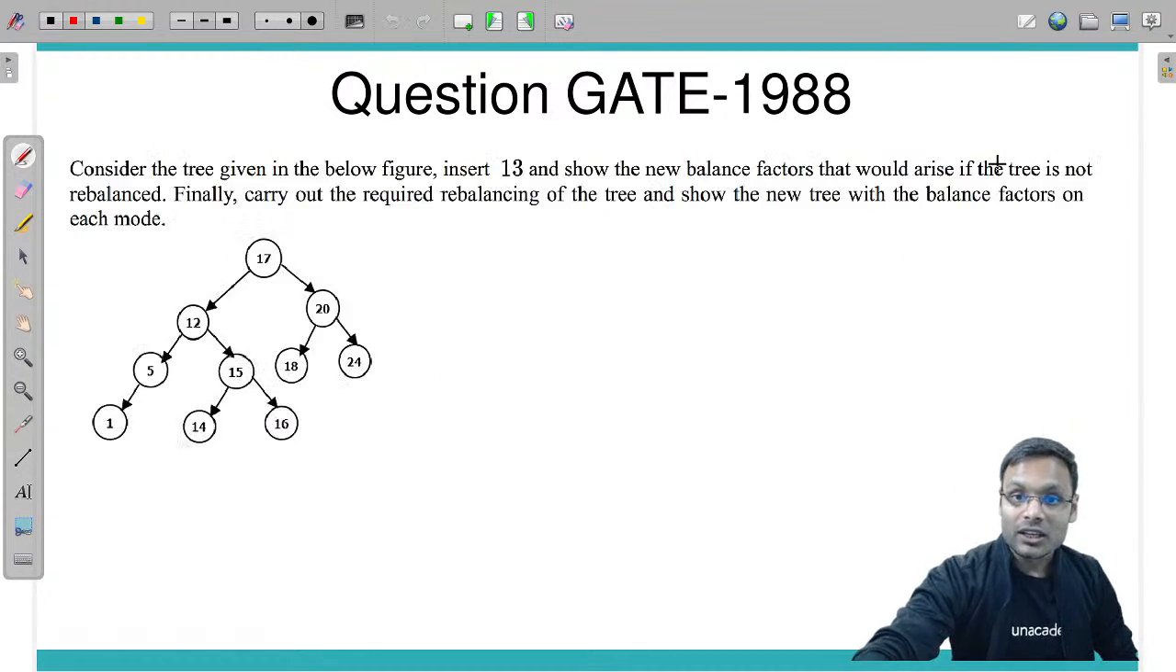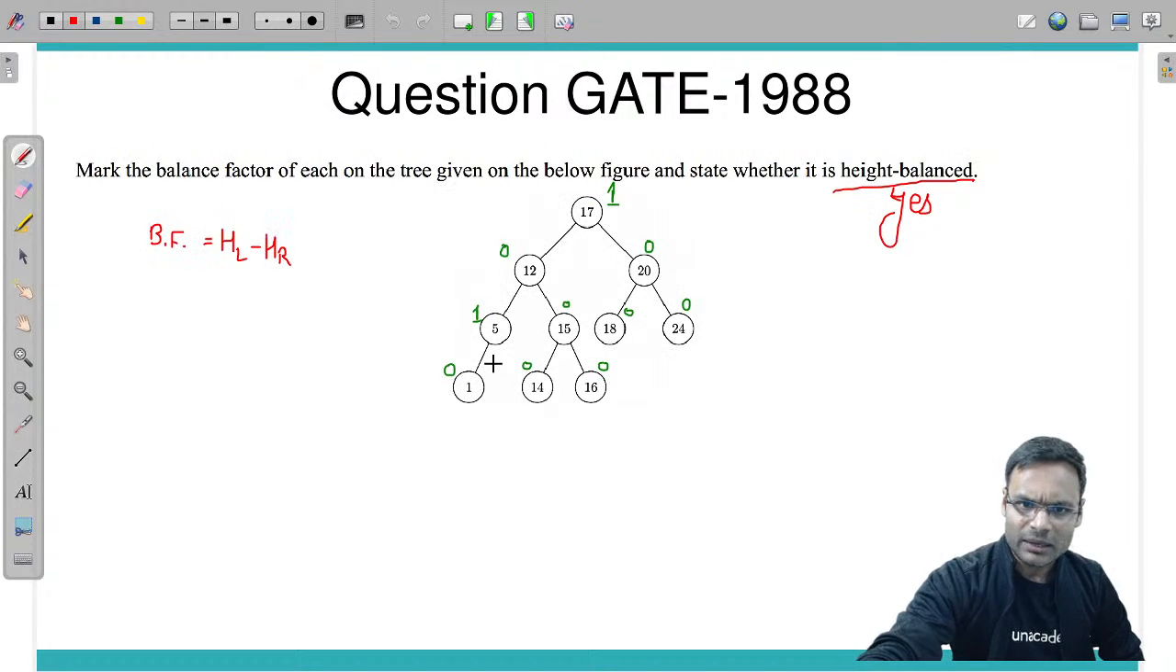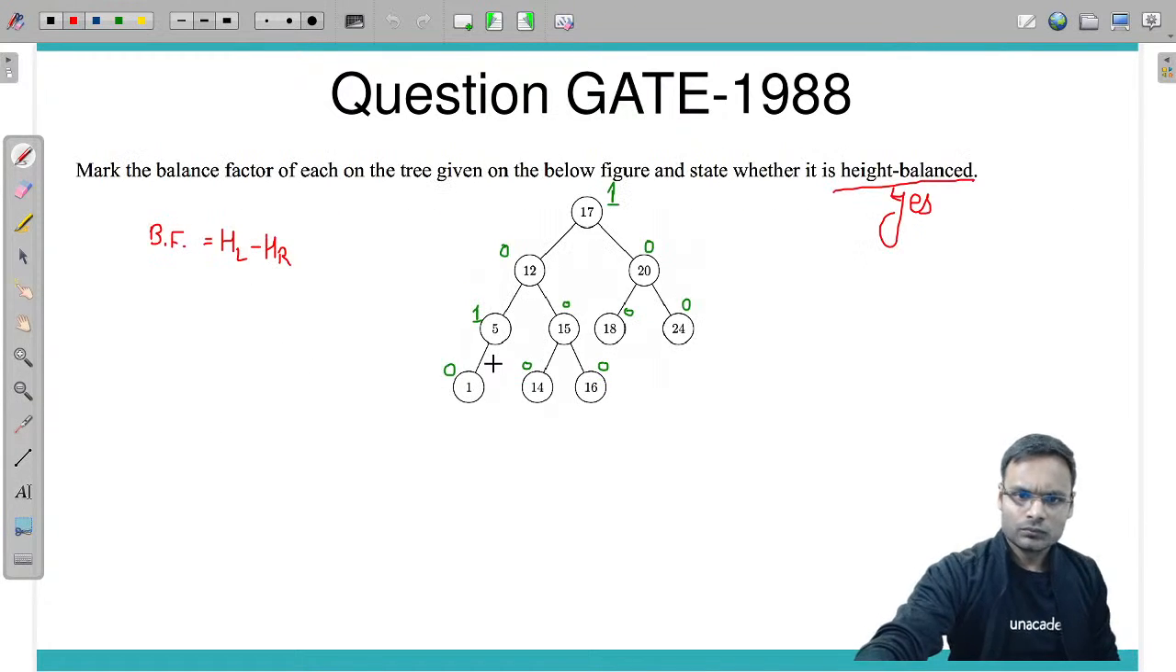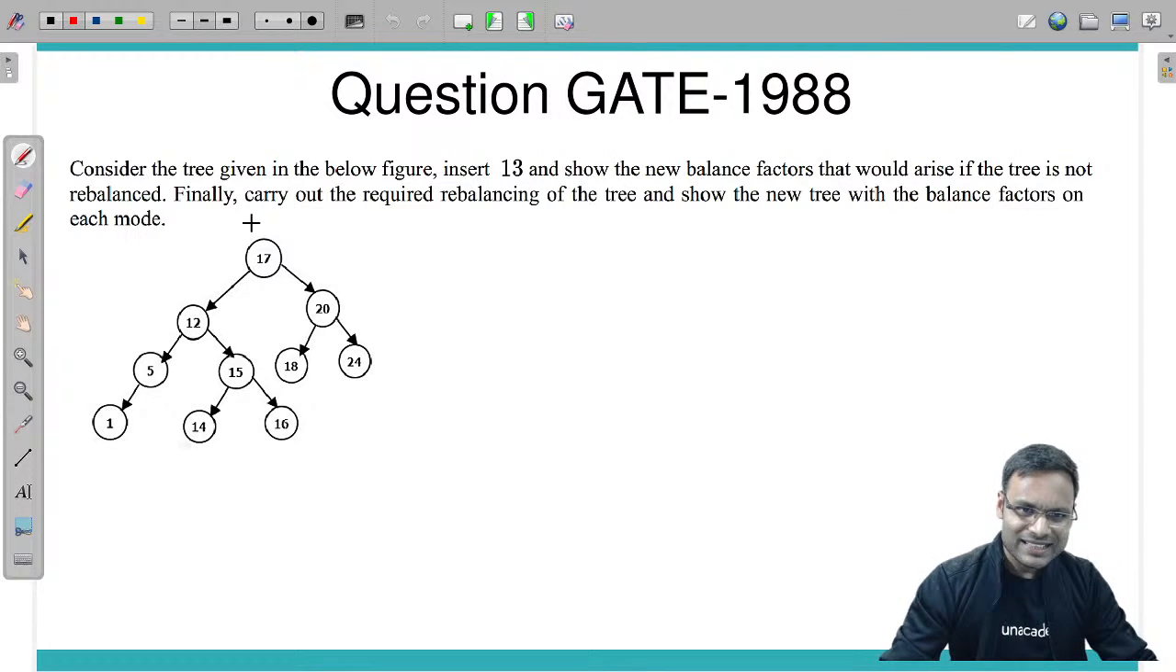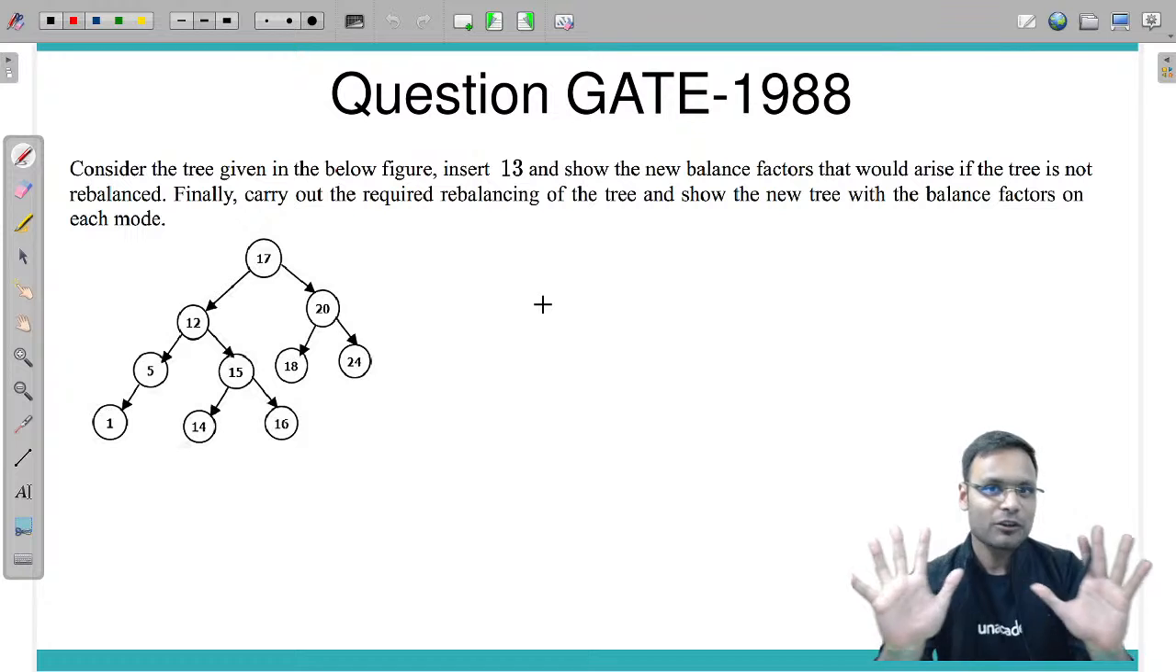Okay, another question, 1998. It says, consider the tree given in the below figure. I guess it's the same tree. Okay, fine, same tree. Insert 13. So this is actually a binary search tree. It's a binary search tree. And what is the definition of a binary search tree?